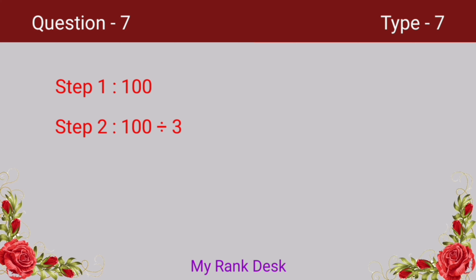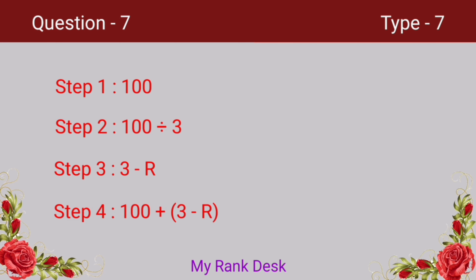When we divide 100 by 3, we get remainder 1. Subtract the remainder from the divisor, that is 3 minus 1 equal to 2. On adding the 2 to the least 3-digit number 100, we get 102. 102 is the least 3-digit number which is exactly divisible by 3.